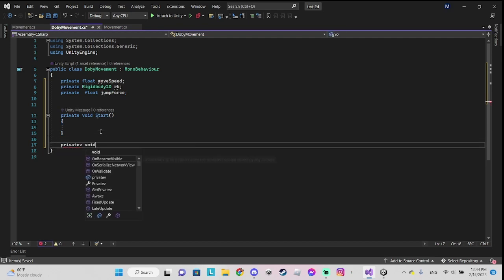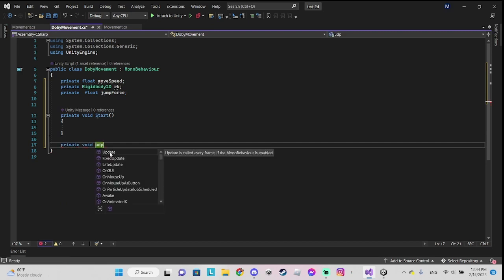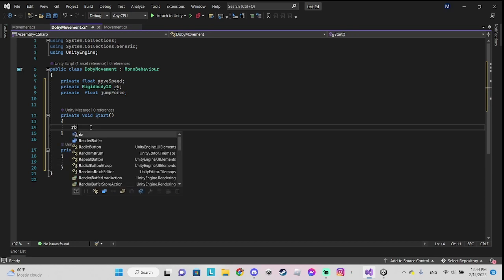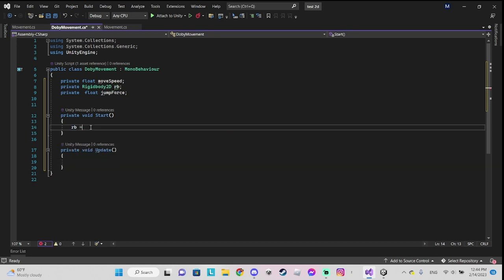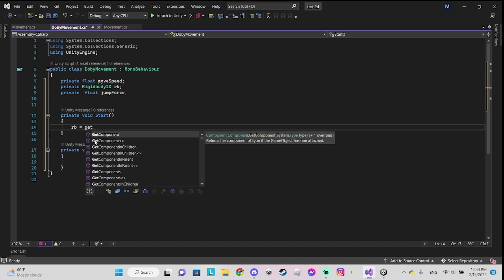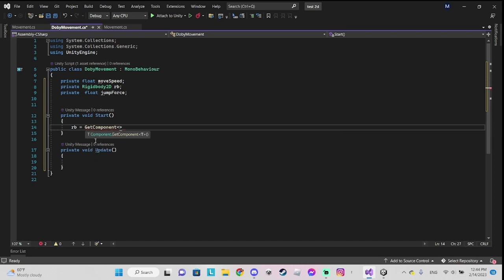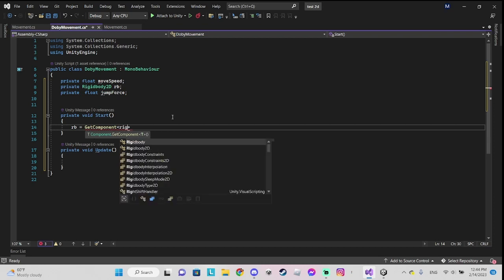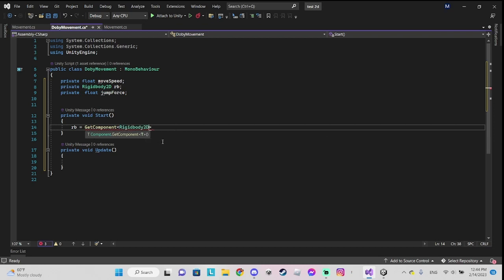So we write rb equals GetComponent Rigidbody2D.